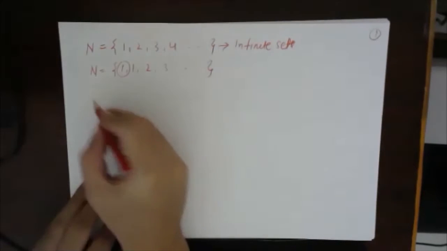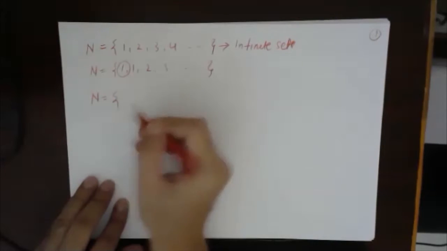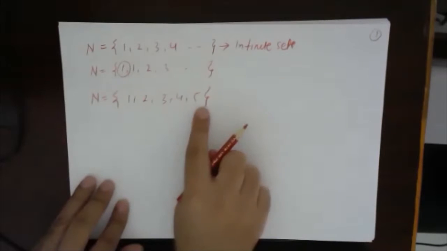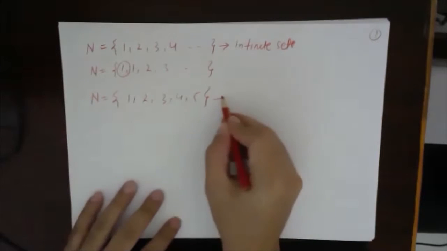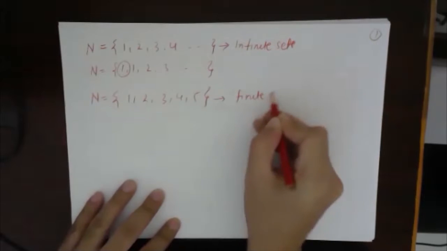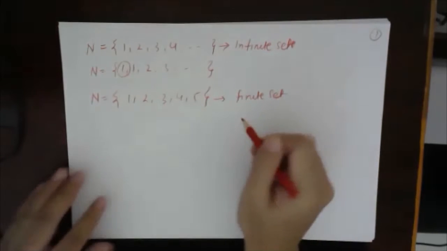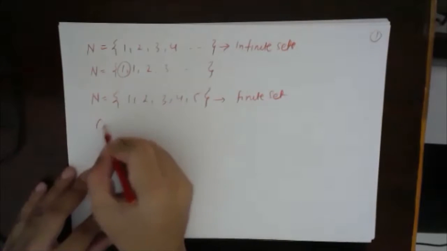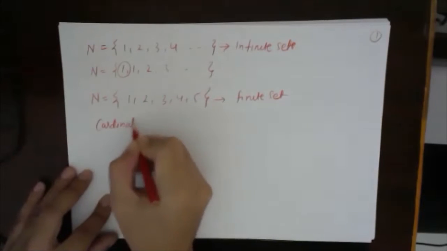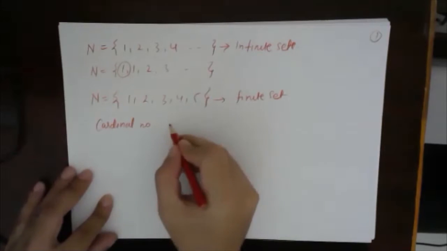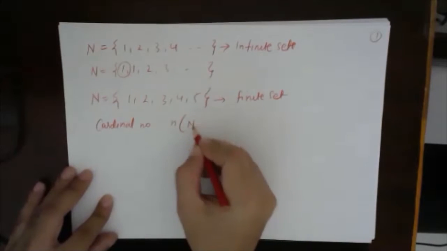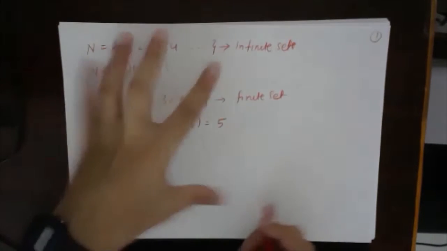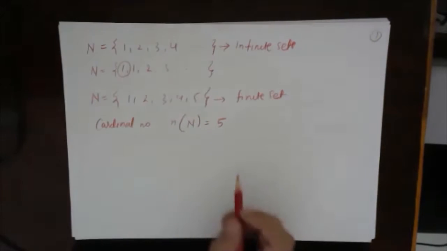And suppose I have the first 5 natural numbers 1, 2, 3, 4, 5. When the set has a finite number of elements, this is known as a finite set. Also, the number of elements of a set is known as the cardinal number of a set, represented by small n. Here this is 5. The cardinal number of this set is 5. So these are just some basic recap of what you already know.